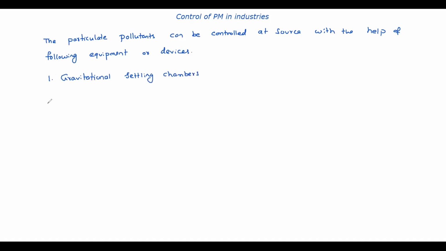Number two, centrifugal collectors, including cyclones and dynamic precipitators.